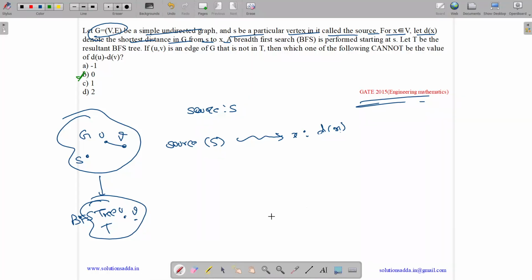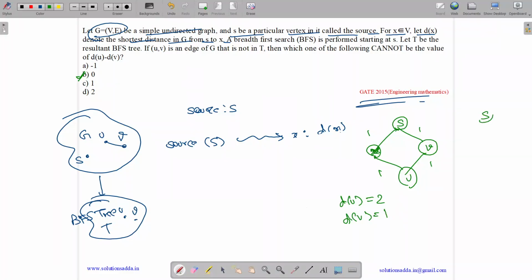So option B states, let us consider the case for 1 or minus 1. So consider a graph like this: S, U, V, or make it as X, V, U. Okay, perfect. All the weights are 1. Now see, what is our du? Du is the distance from S to U, it's 2. dv is 1.